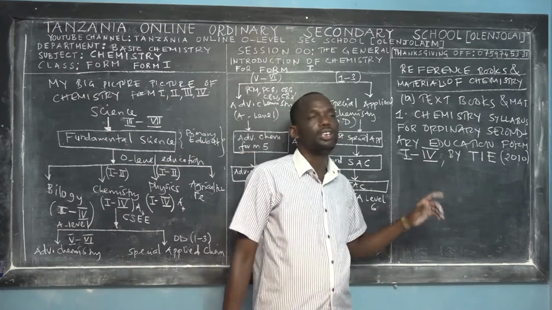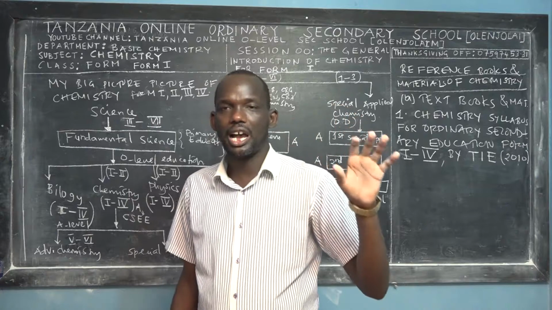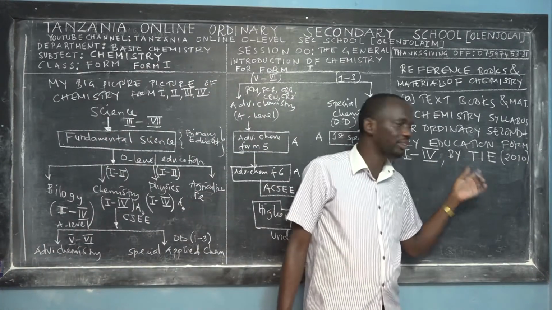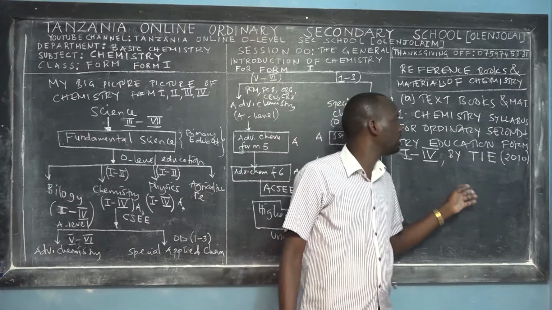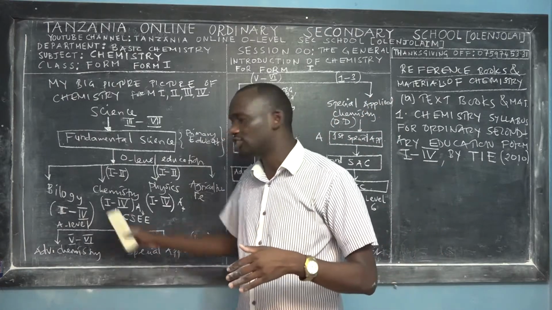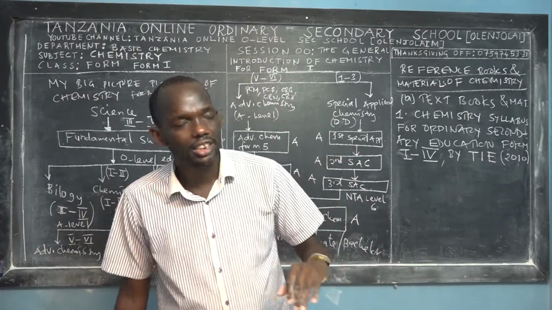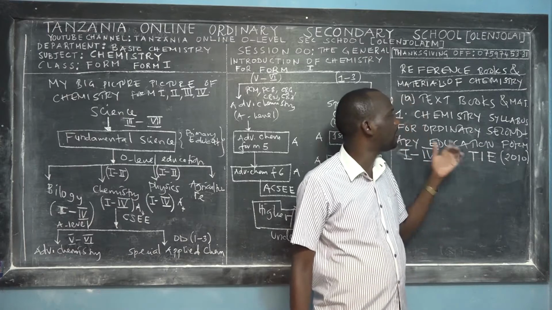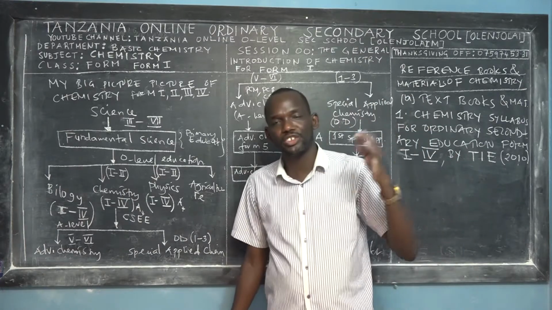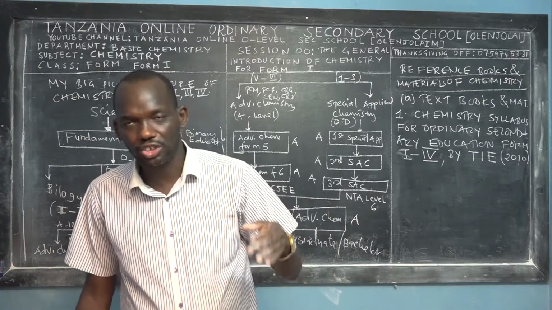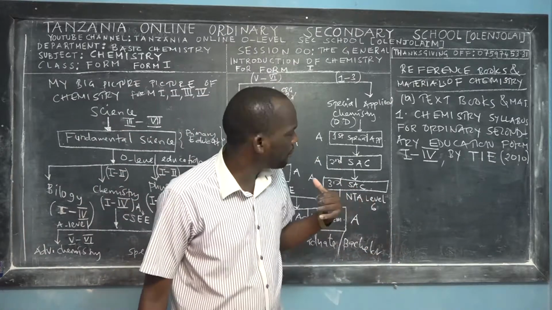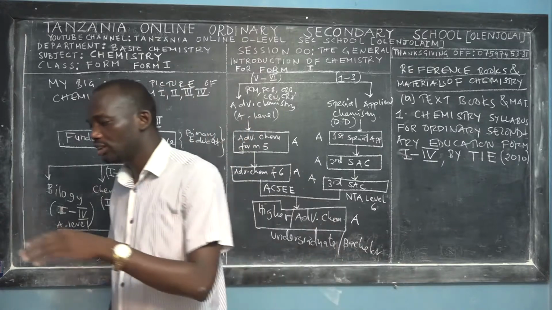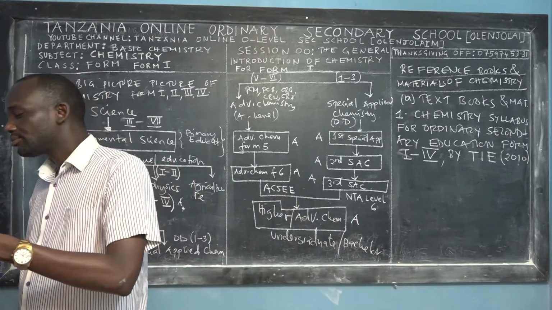Make sure that you have it. Unfortunately I don't have a sample of it to show you in this lecture, but we have it in our library store, so you can go online, go to the description of this video and see how much it costs, and how much the shipping costs to any region of Tanzania, all the 31 regions including Pemba and Zanzibar. So you can order it in order to learn and enjoy the beauty of chemistry, right?